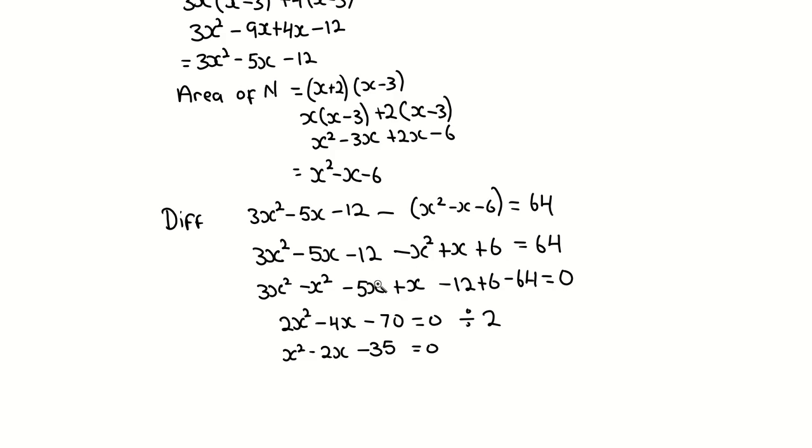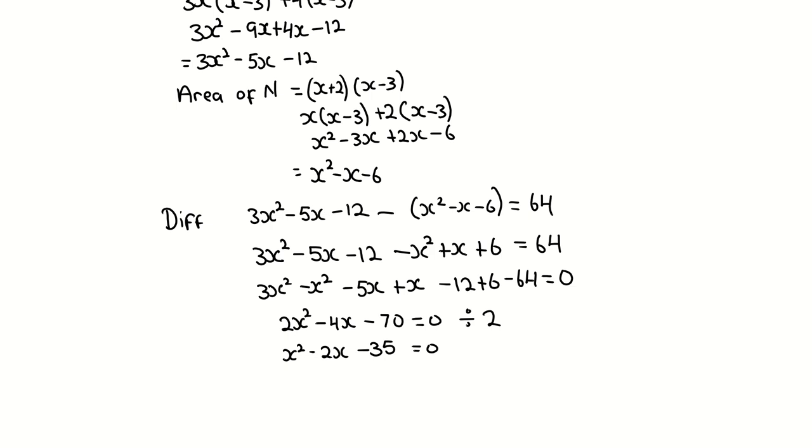So 3x squared minus x squared, group like terms, right? This goes with this. Minus 5x goes with plus x. Minus 12 goes with plus 6, is equals to 64, but we want it equals to 0, so you carry across plus 64, which turns to minus 64. You'll get 2x squared minus 4x minus 70 is equals to 0.